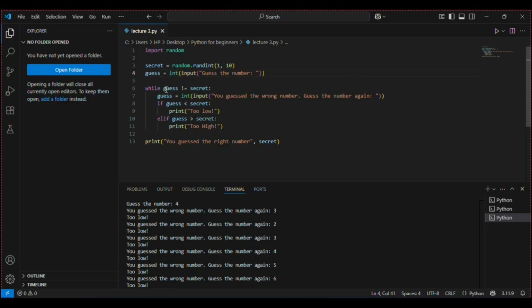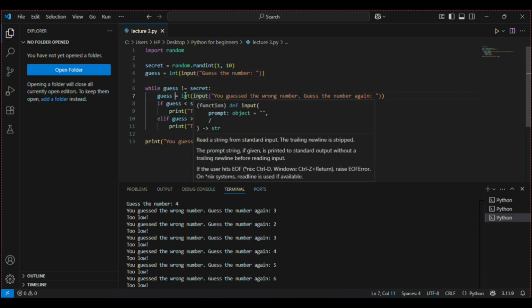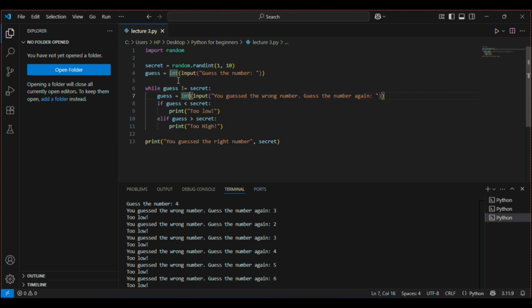Now it will say while guess is not equal to secret. Since guess is 4 and secret is 7, it will enter this loop and it will ask me for the second time for the input, right? In between these two, I do not have any if statement specified. So that is why for the first input, I'm not getting any hint, whether it is too low or too high. In order to correct this, I'll say none.